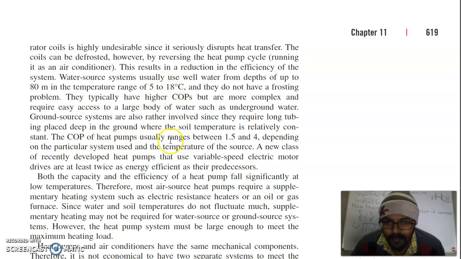So this heat in the winter can be taken from the underground water for heating purposes. The COP of heat pumps usually lies between 1.5 and 4, depending on the particular system used and the temperature of the source. A new class of recently developed heat pumps that use variable speed electric motor drives are at least twice as energy efficient as their predecessors.